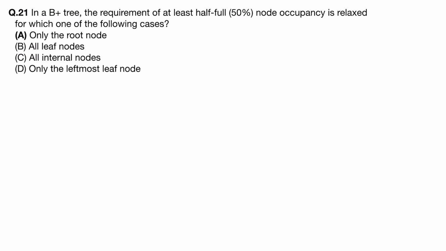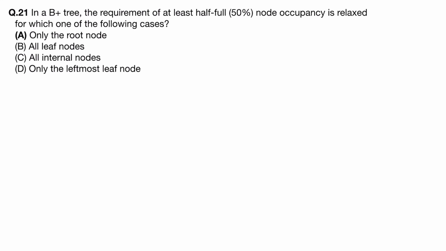In this case, it has been asked which node will be relaxed from having at least half the number of children, that means 50% occupancy. So in a B plus tree, generally the root node is given that freedom, because the root does not have a strict occupancy like internal nodes or leaf nodes.